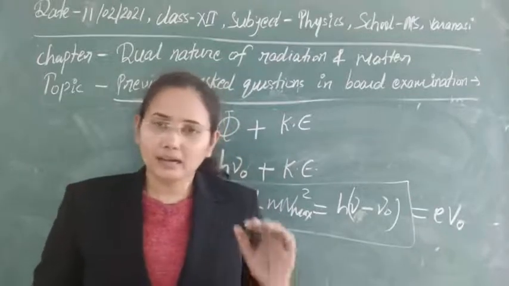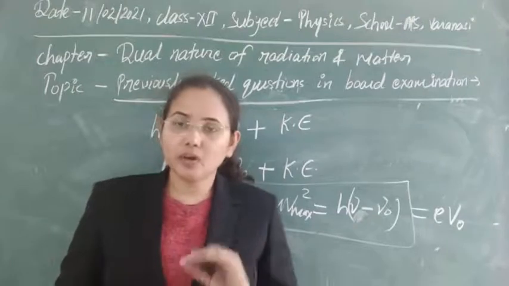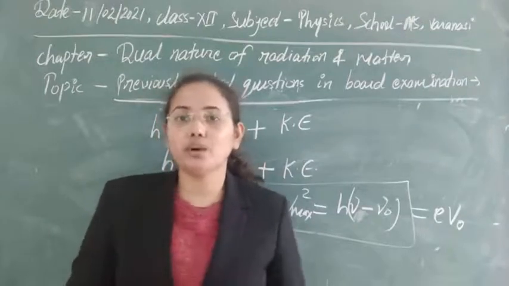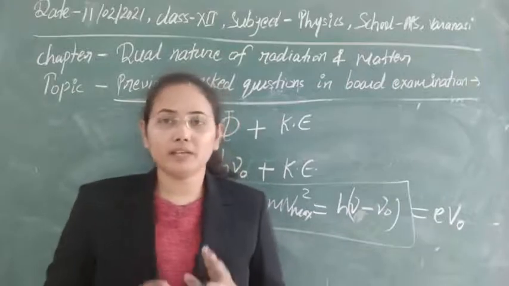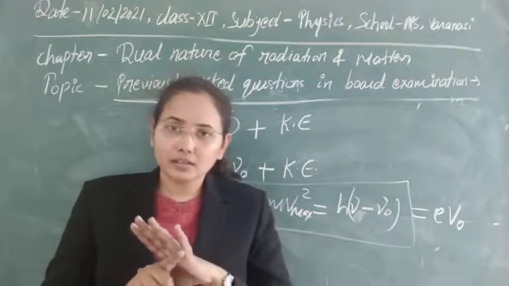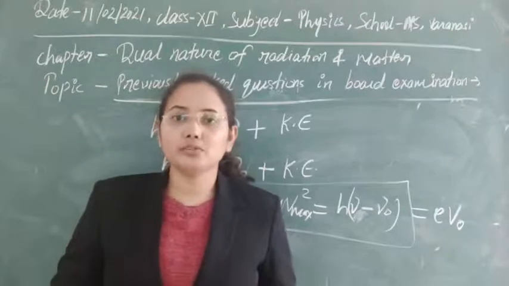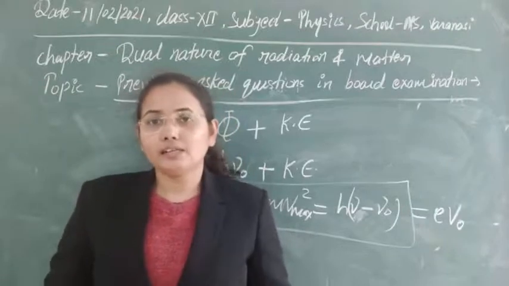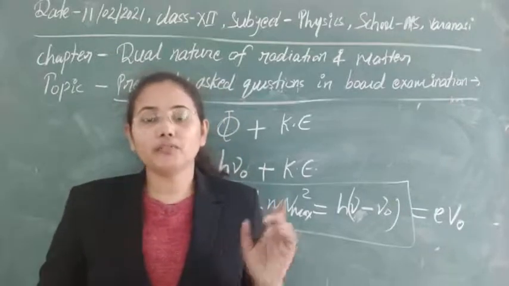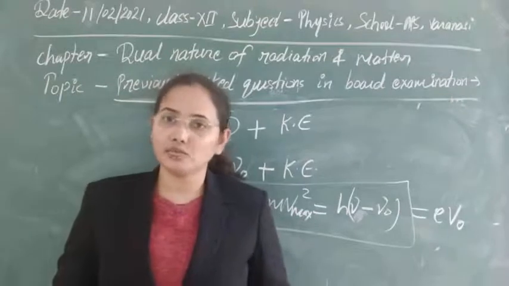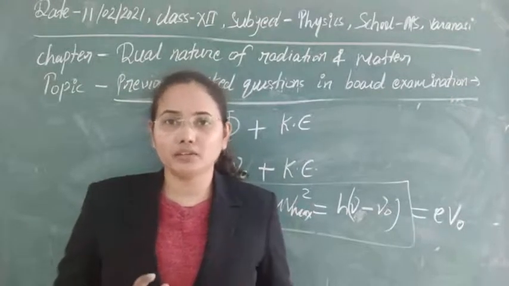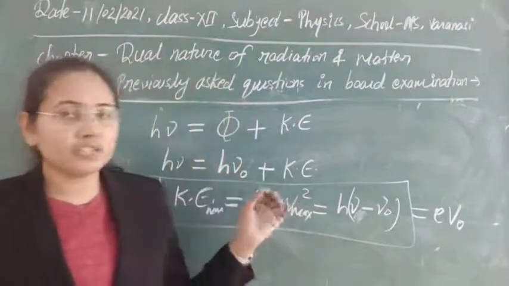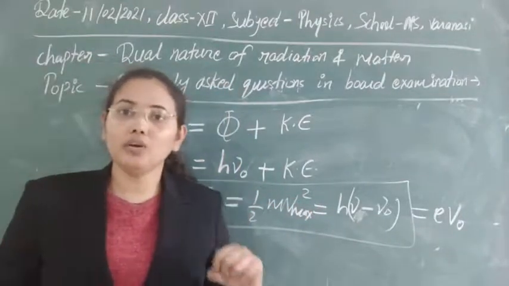So that's why, after incidence, the photon transfers the whole of its energy to a particular electron. In wave optics there was the concept of uniform distribution of energy, but in quantum optics, one photon will transfer the whole of its energy to one electron. It will not distribute its energy among all the electrons. So simply, one electron gets the whole of its energy.